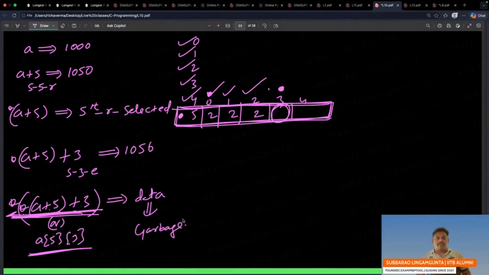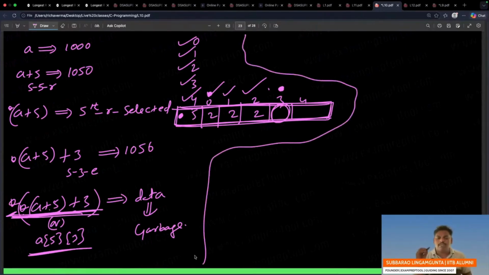Garbage will be printed. If not there, you will see garbage. Garbage will be printed. I think people got some clarity about this. Now I'm going to say one more beautiful thing. Can you see this one?